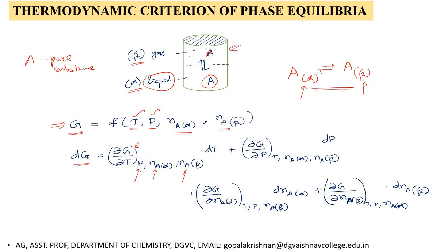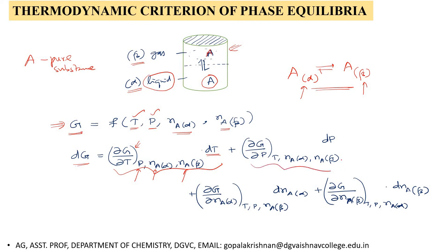If we vary only temperature, then how does free energy change with temperature? That is given here, dou G by dou T at constant pressure and number of moles of A in alpha phase and beta phase, into dT. This gives you the total change in free energy due to change in temperature.